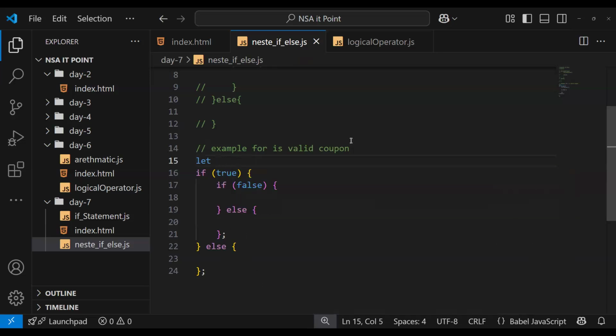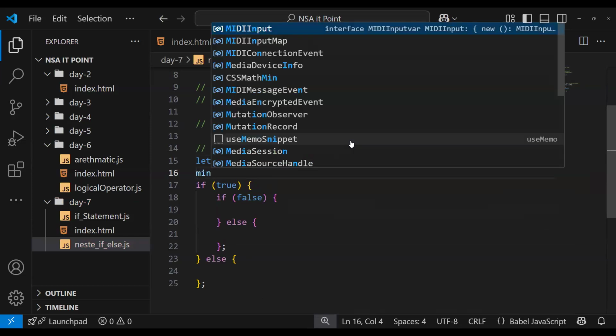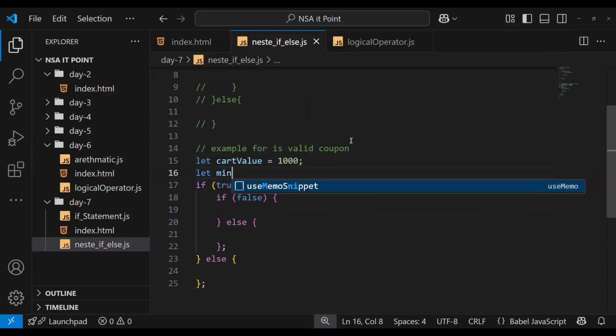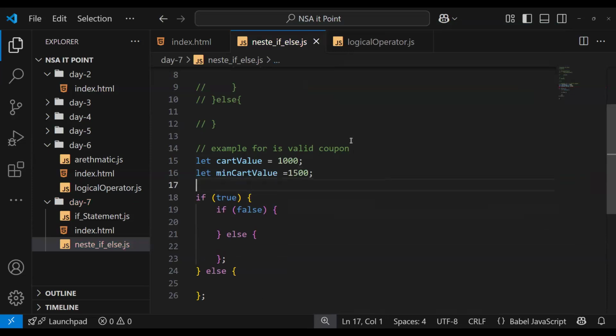How to create it? We create a cart value, let's say cart value equals 1000. And the minimum cart value should be 1500 to be valid for the discount. Let is valid for discount.